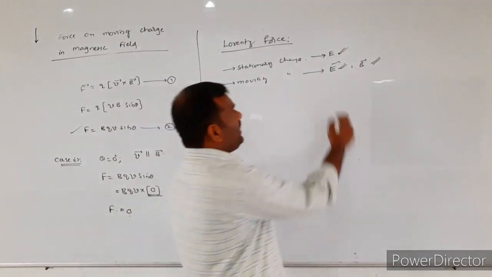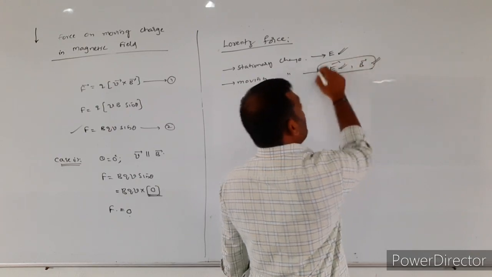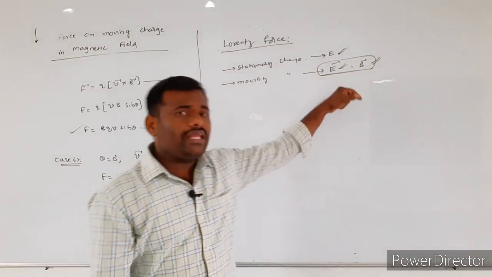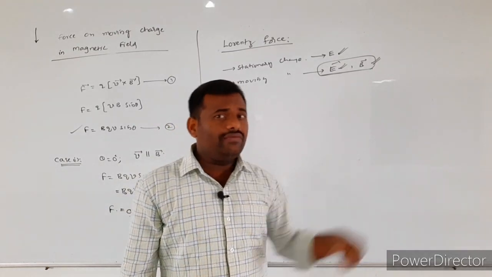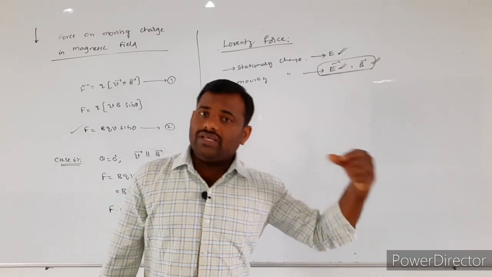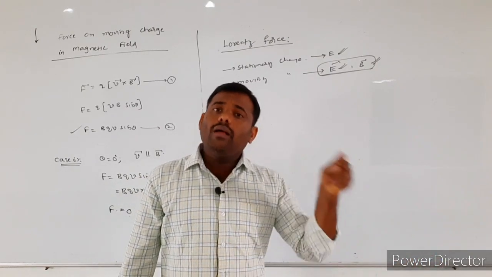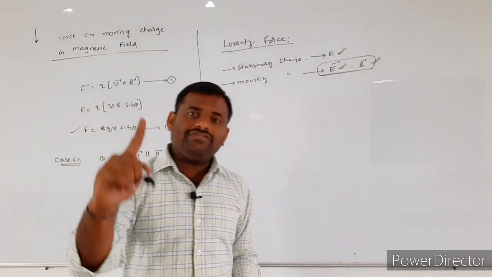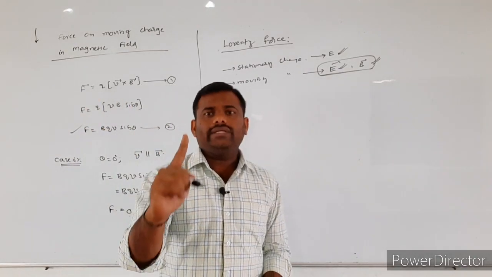So from this point, what we have to understand is that whenever you consider the magnetic field produced by the moving charges, simultaneously the electric field will also be acting. That point we have to remember.